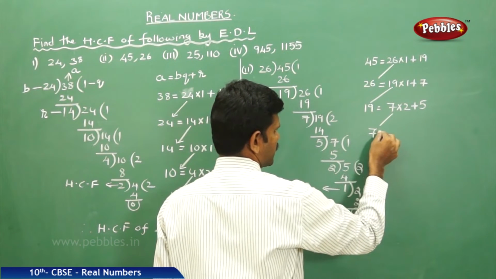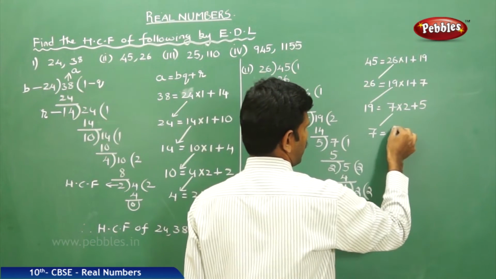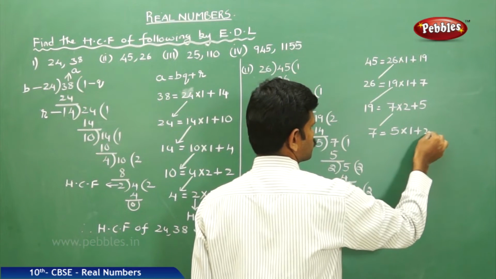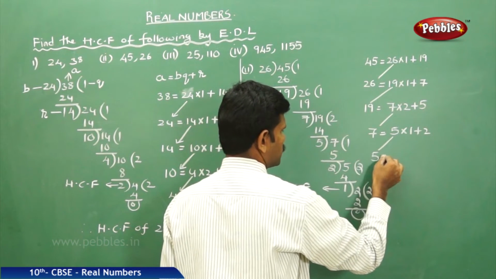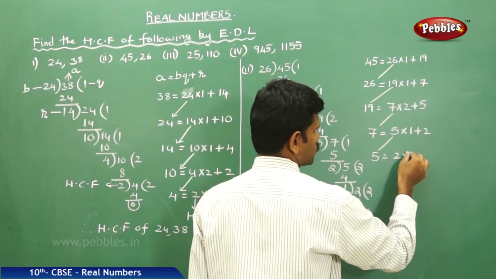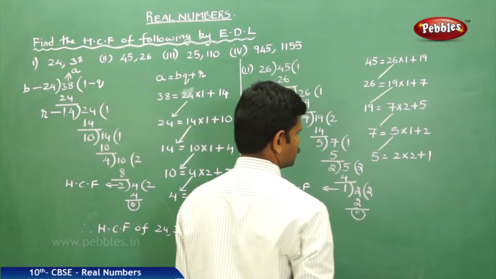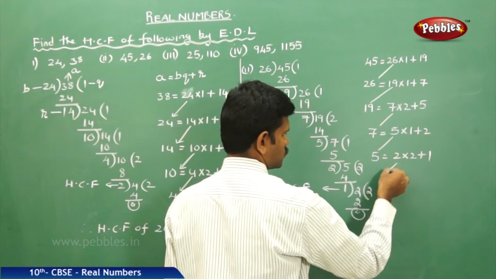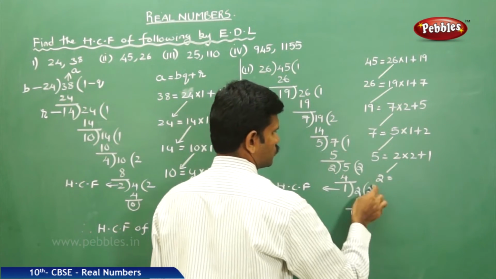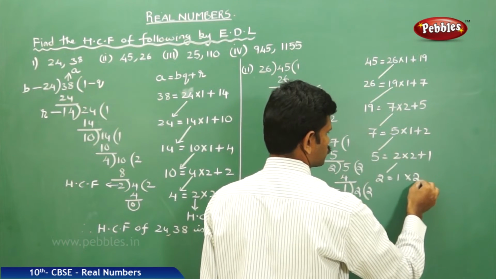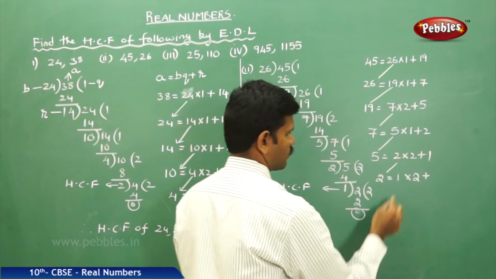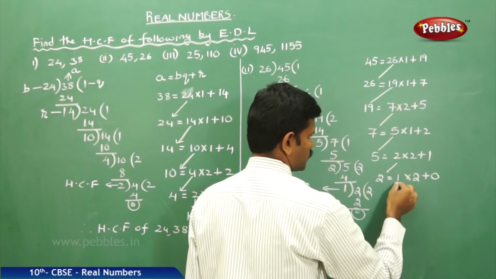Next, 7 breaks down into 5 × 1 + 2. Next, 5 breaks down into 2 × 2 + 1. Next, 2 breaks down into 1 × 2 + 0, so the remainder is 0.